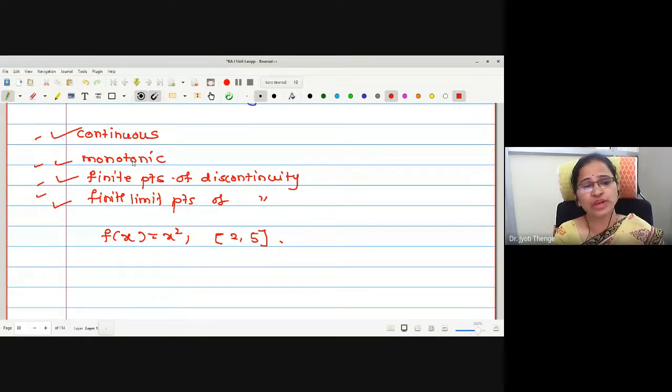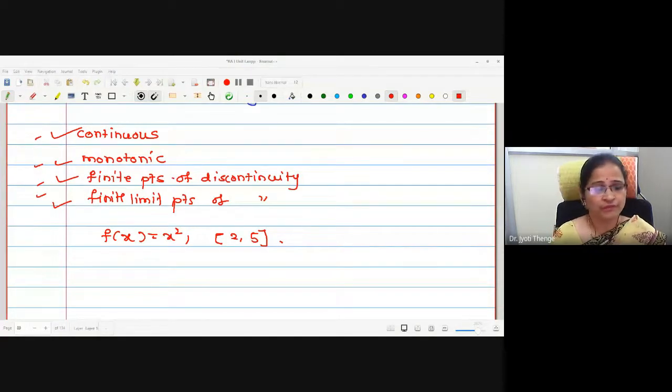Whether f of x equal to x square fits into any one of the criteria, whether it is continuous or monotonic? Yes, it is continuous. Very good. Is it monotonic also? Is it monotonic on this region of 2 to 5?